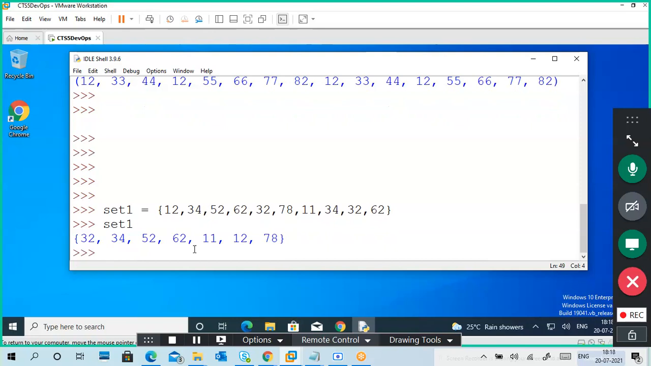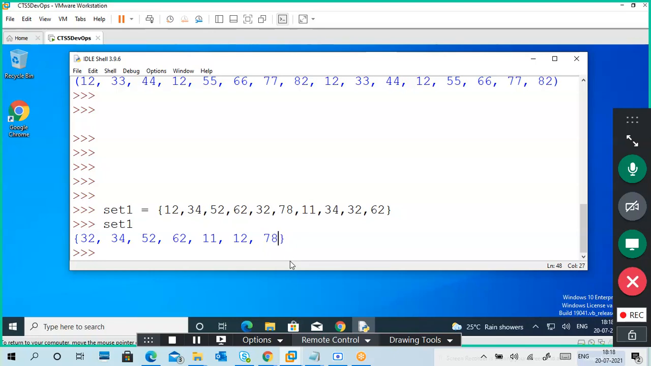It is verified. Where are my last 34, 32, 62? Gone. It does not allow duplicate values. My number is starting with 12, but 12 went here. The second number is 34. The second one is okay. 32, this is the 32, it came to first. 62, 52, these are okay. Again 11, 11 came to the front, and 78 is last. Again, it is in the last.